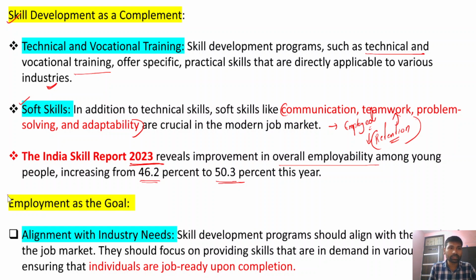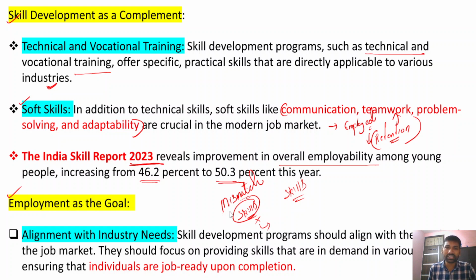Now, after that, the third aspect is employment. In employment, we need to focus on developing skills, no doubt about that, but those skills have to be aligned with the industry requirements. Because if there is a mismatch between the skills acquired by the candidate and the skills required by the industry, then he would not be readily employable, even though he has certain skills.